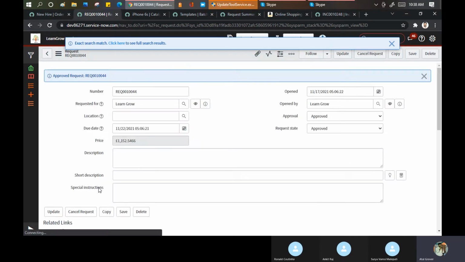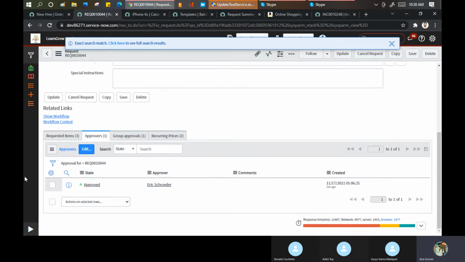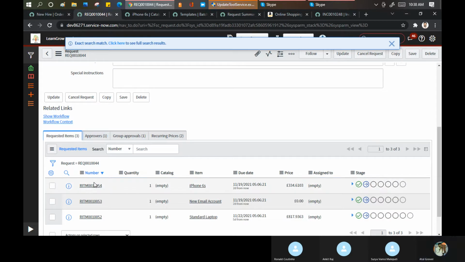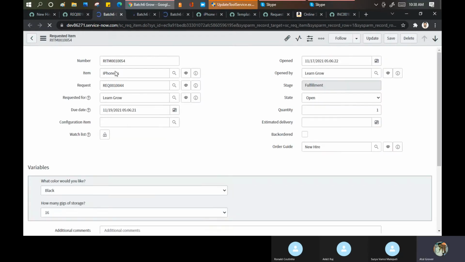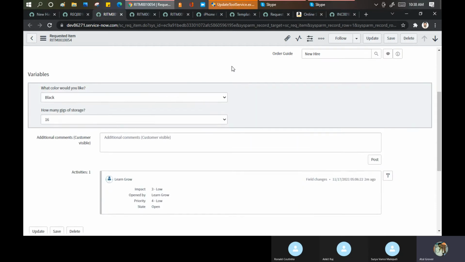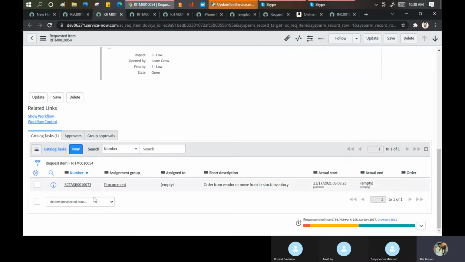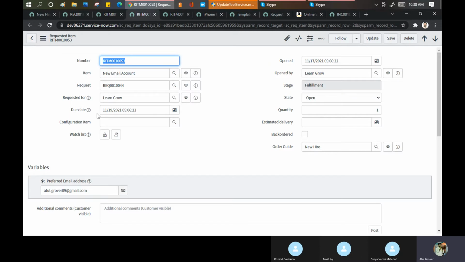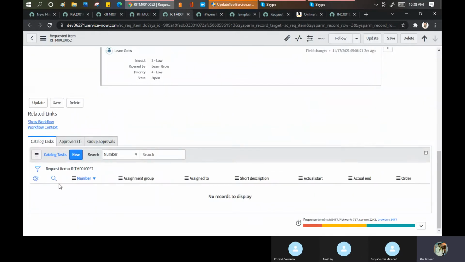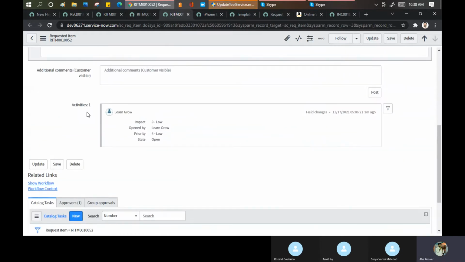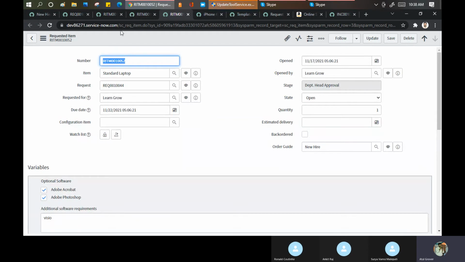It's approved now, right? Now I go here. RITM 1, RITM 2, RITM 3. Maybe we have a specific approval on the RITM level as well. Maybe. I'm not saying it will be. Now task has been created. Now task has been created. And now task has been created. I'm not defining any extra workflow. No. All the workflow is defined on the catalog item level only.